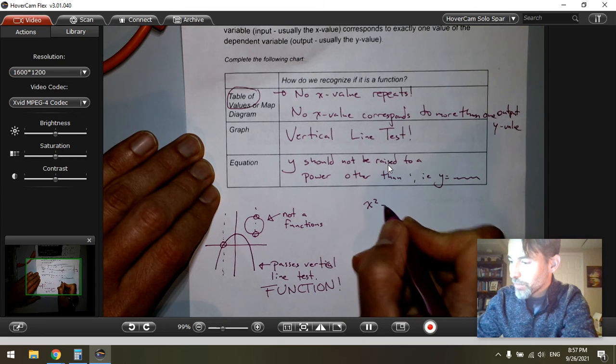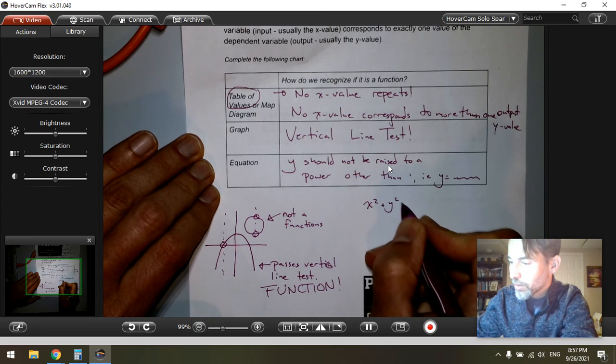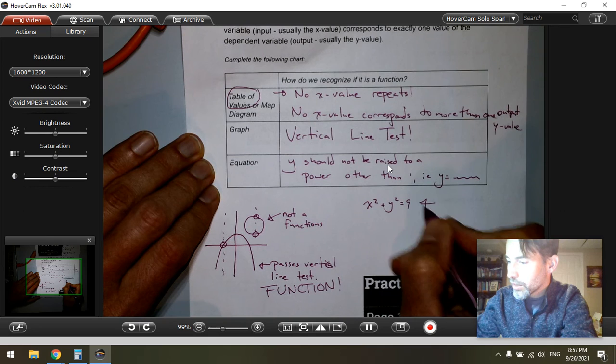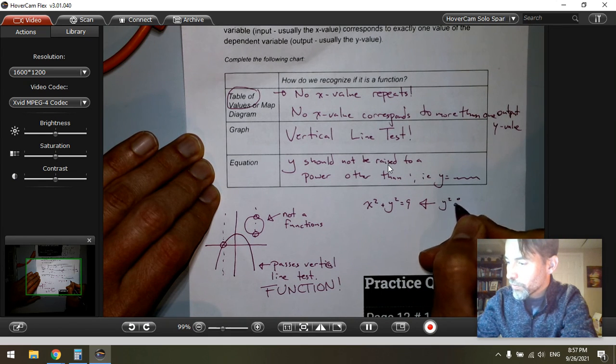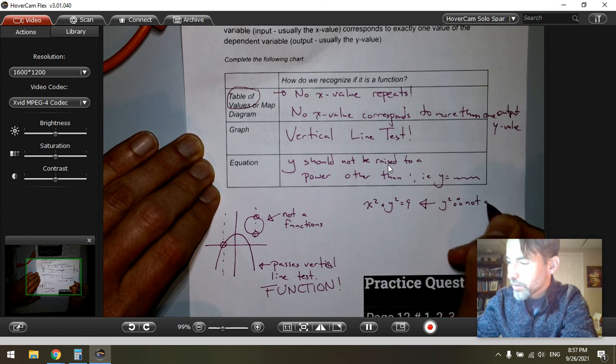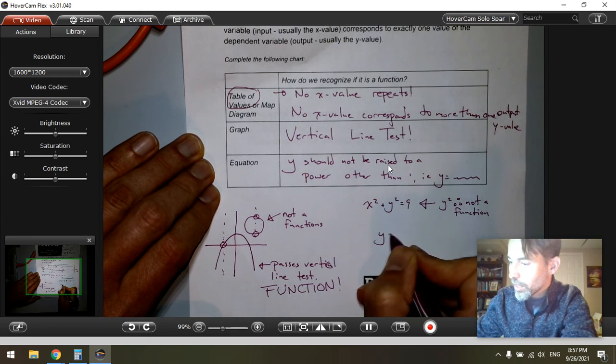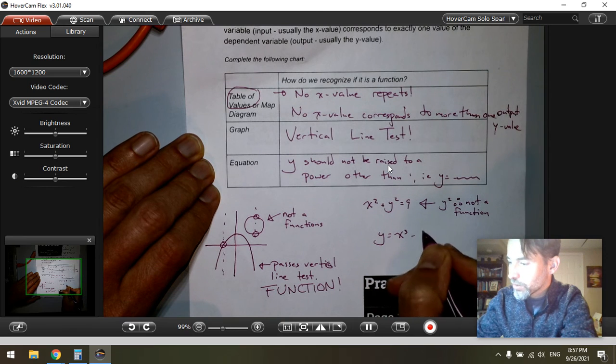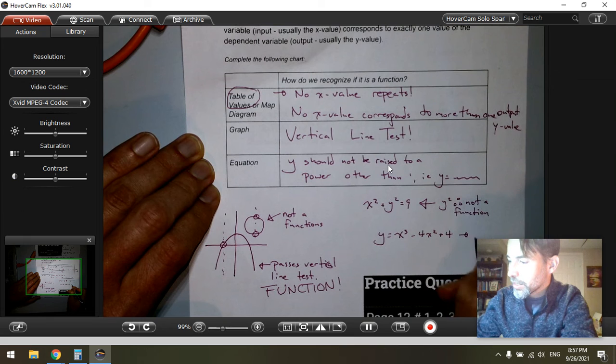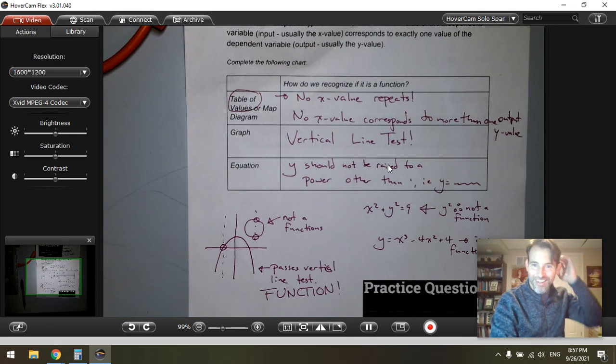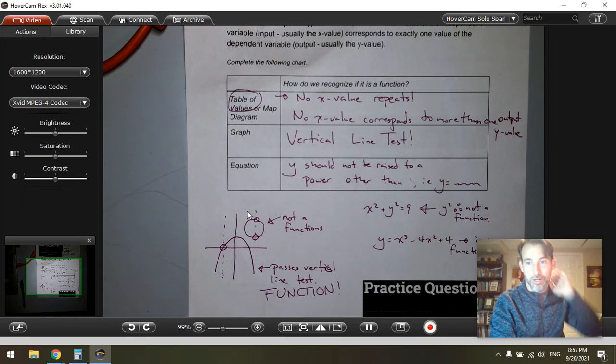x squared plus y squared equals 9. y squared, therefore not a function. And we looked at y is equal to x cubed minus 4x squared plus 4. That is a function. And so now you know how to recognize functions that are tables of values, graphs, or equations.